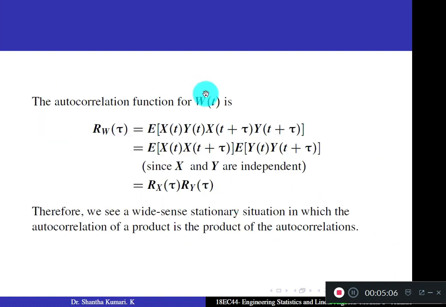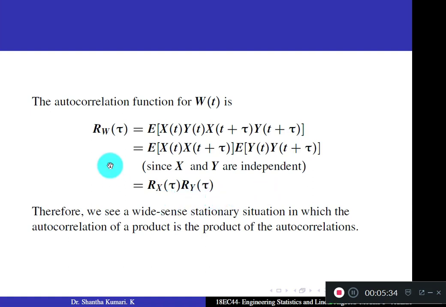Now the autocorrelation function for w of t is Rw of tau equal to expectation of x of t into y of t, x of t plus tau into y of t plus tau. Since they are independent, when you are multiplying these two, you can write the expectation separately. This is nothing but Rx of tau into Ry of tau.